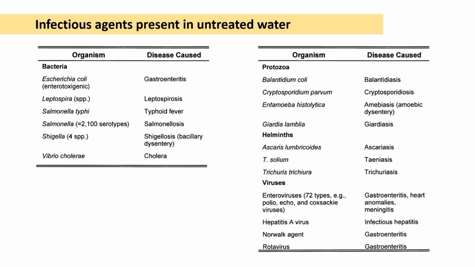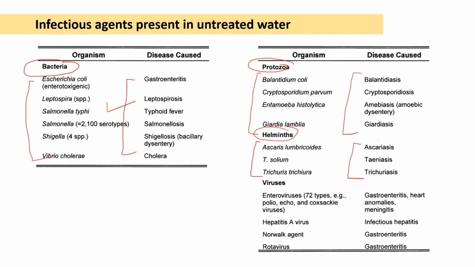Now the different diseases or infectious agents present in wastewater are classified into different categories like bacterial, protozoan, helminthes, and viruses. So here you can see the bacterial category of different organisms and the responsible diseases. These are the different protozoa and the associated diseases. Then the helminthes species and the associated diseases. Then the viruses, the different viruses and the associated diseases. So read all of them carefully.